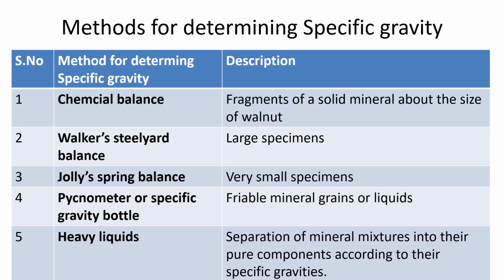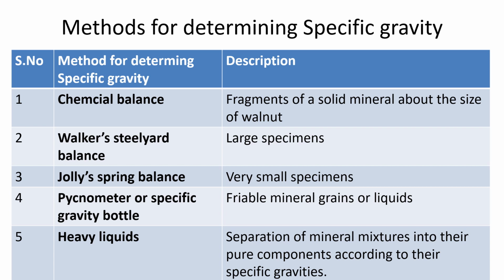Then what are the methods for determining specific gravity? If we take fragments of a solid mineral about the size of a walnut, a very small size, and would like to measure their specific gravity, the chemical balance is used. If you would like to measure the specific gravity of large specimens, Walker's steelyard balance is used. And for very small specimens, we use Jolly's spring balance.